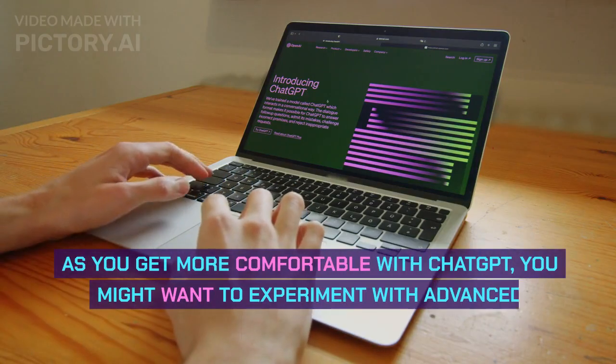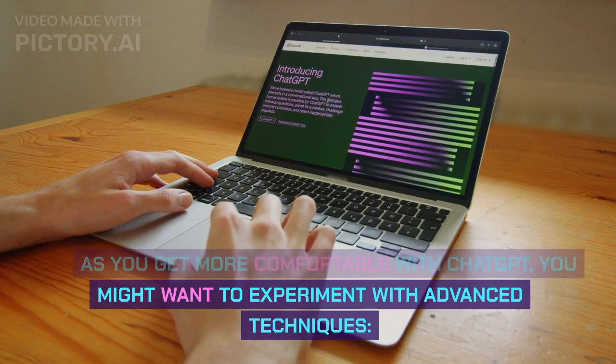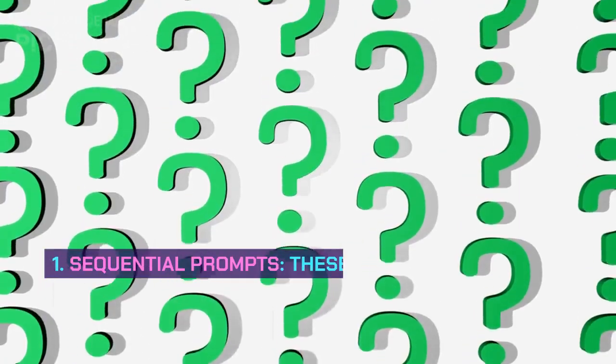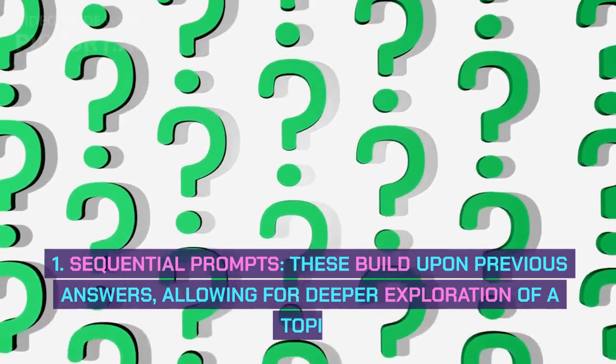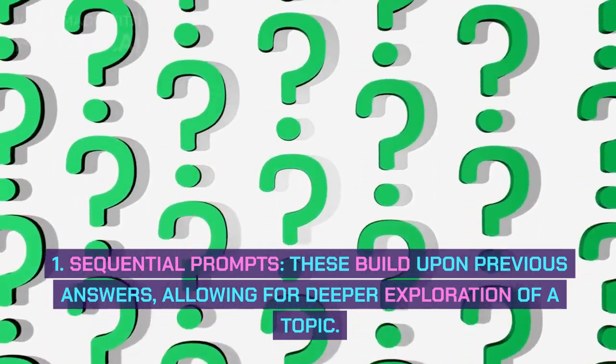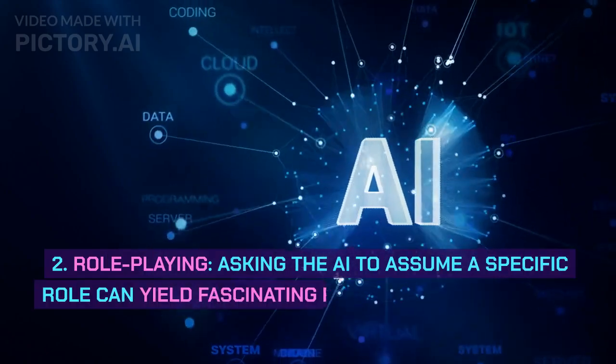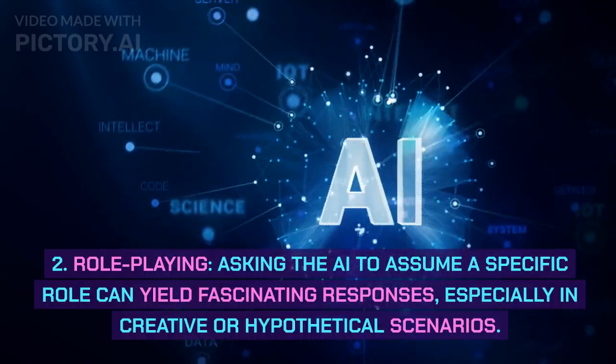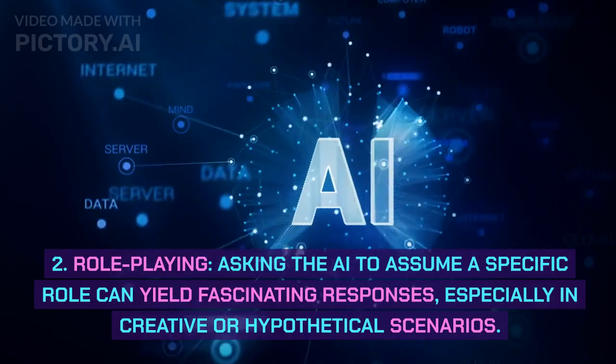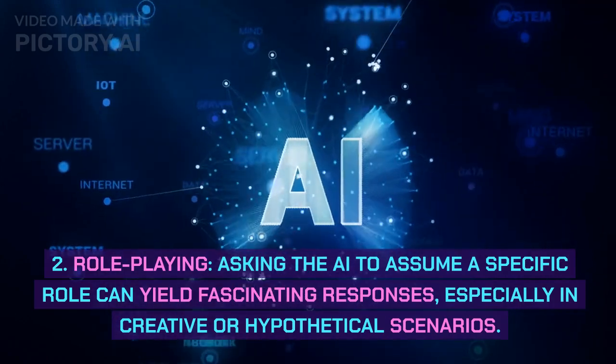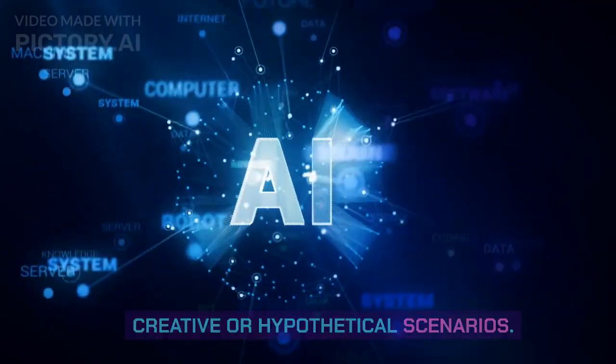Advanced techniques. As you get more comfortable with ChatGPT, you might want to experiment with advanced techniques. 1. Sequential prompts. These build upon previous answers, allowing for deeper exploration of a topic. 2. Role-playing. Asking the AI to assume a specific role can yield fascinating responses, especially in creative or hypothetical scenarios.